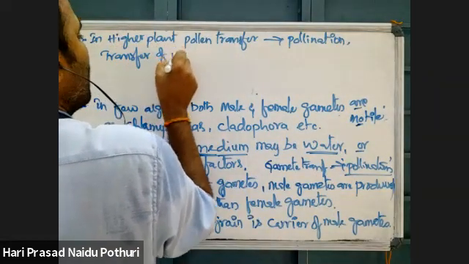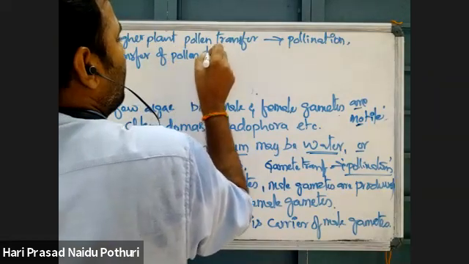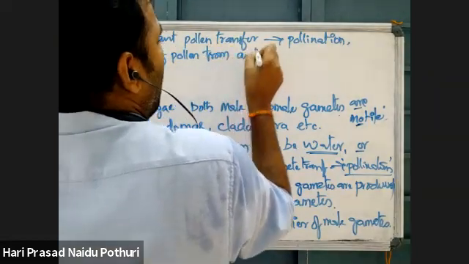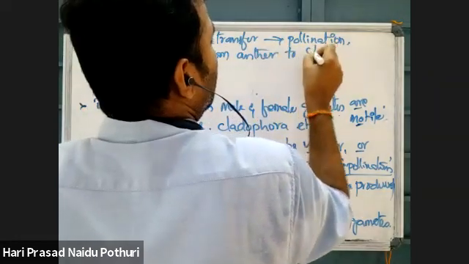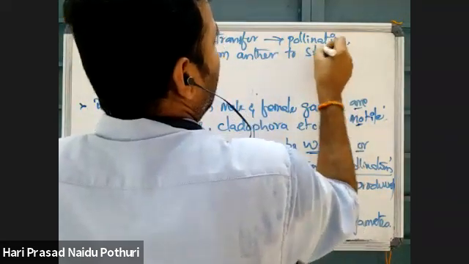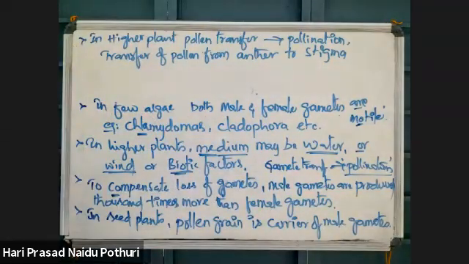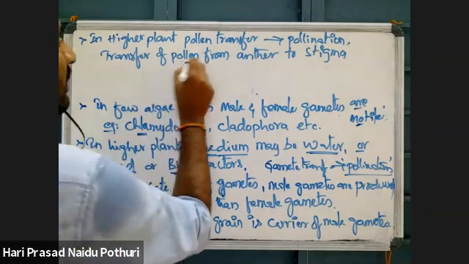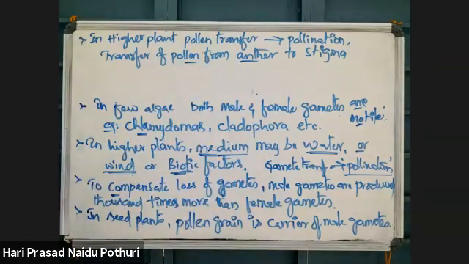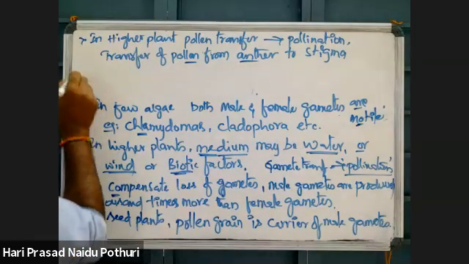Transfer of pollen from anther to stigma. The anther of one flower produces male gametes, represented by pollen grains. These pollen grains are carried to the stigma of the female flower. That transfer of pollen grain from anther to stigma is called pollination.